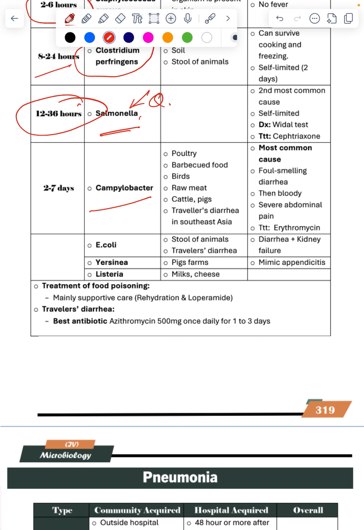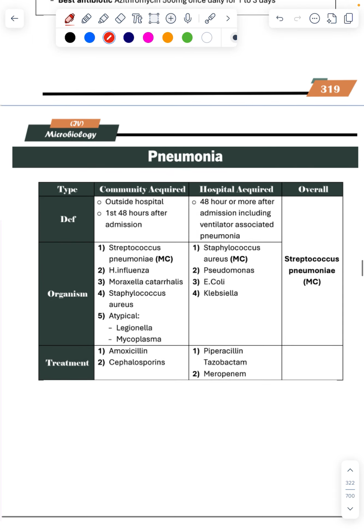Pneumonia, this is infection of the lungs. Either it is community or hospital acquired. This is hospital acquired: remember, 48 hours or more after admission, ventilator associated pneumonia. This is ventilator hospital acquired pneumonia, called VAP. So Staph aureus is the question for ventilator acquired. But if it is for a longer period, this is another question: Pseudomonas.